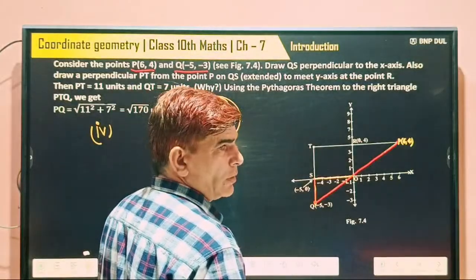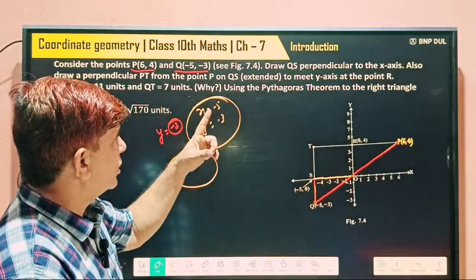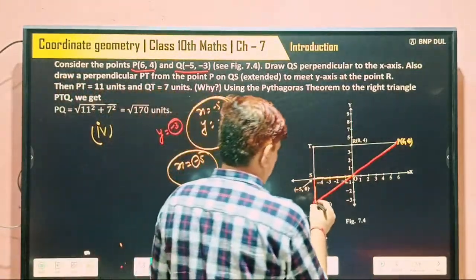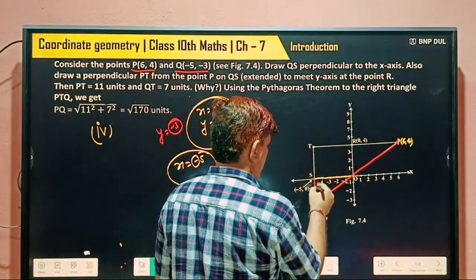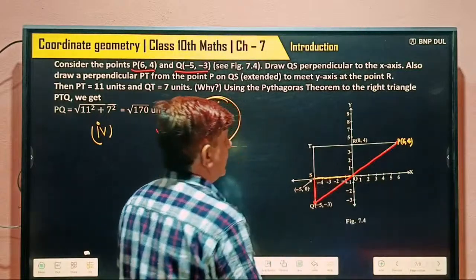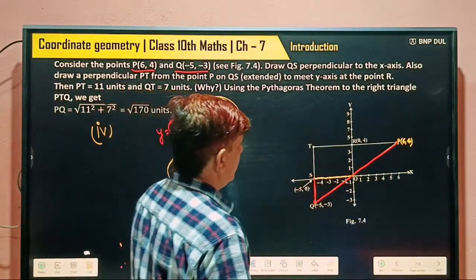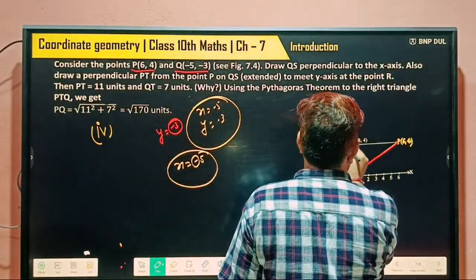How can we solve? We will solve by using the Pythagoras theorem. Draw a perpendicular QS on the x-axis. This we will draw as a perpendicular here. QS, perpendicular on the x-axis. Also draw a perpendicular PT, this perpendicular PT.